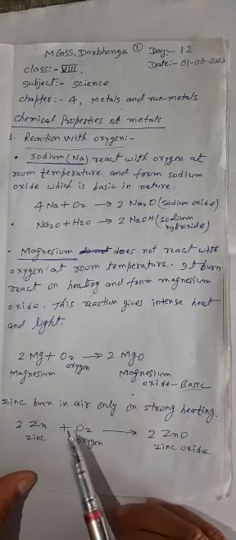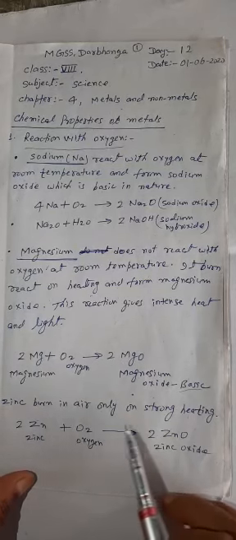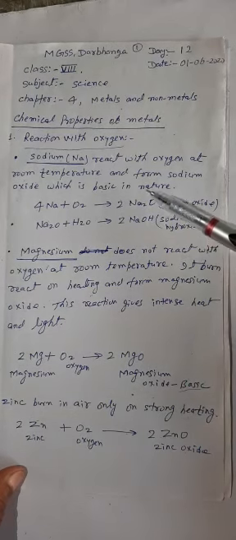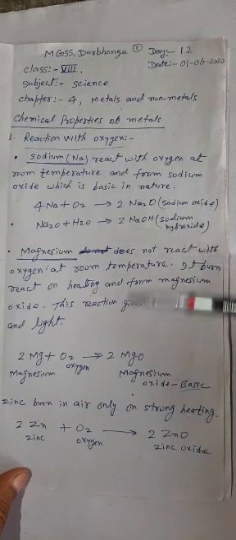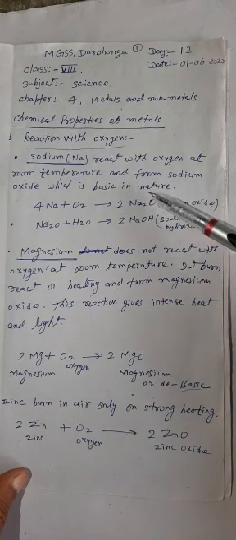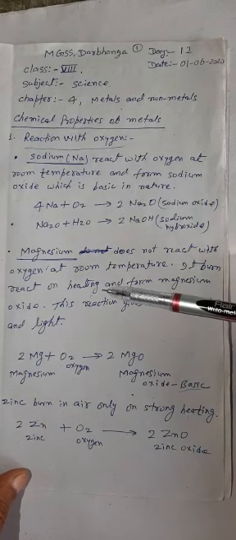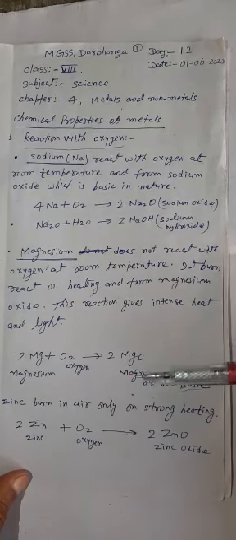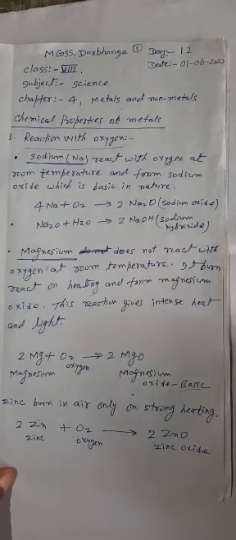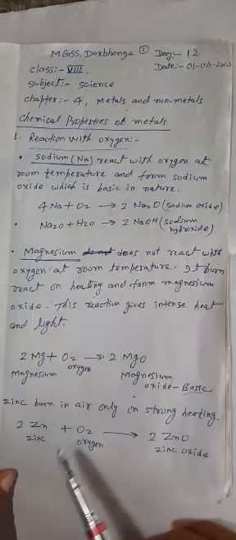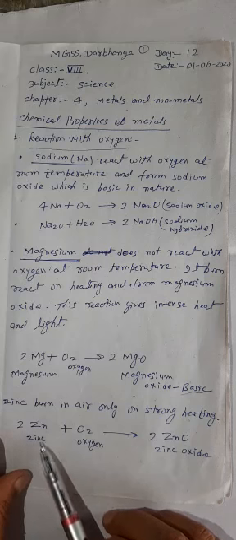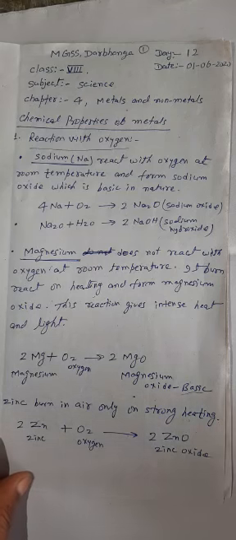I have written here: zinc burns in air only on strong heating. Here we see that the tendency of reacting with oxygen is decreasing. Sodium reacts at room temperature, magnesium reacts on heating, and zinc burns only on strong heating. Zinc also reacts with oxygen but on strong heating: 2Zn + O2 → 2ZnO.